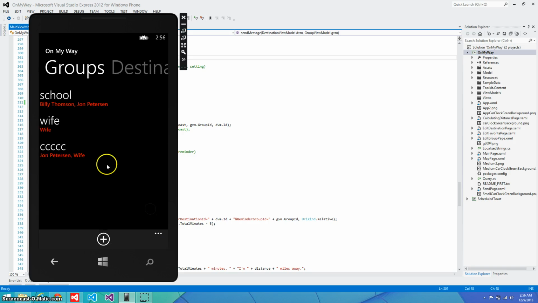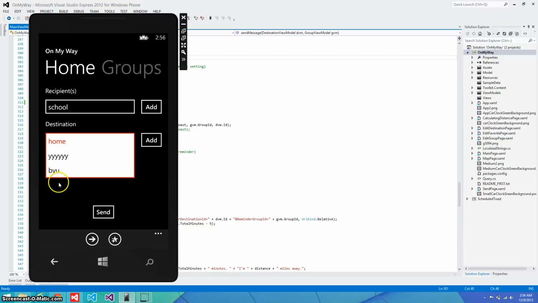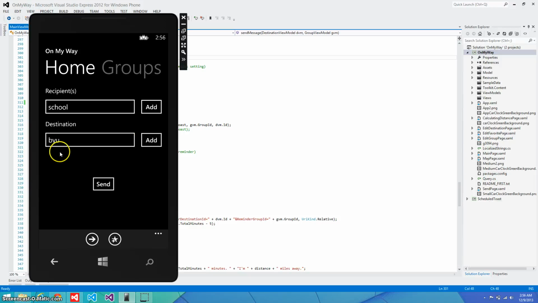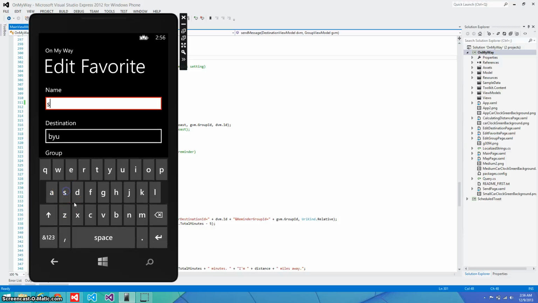I already put in home and BYU. And then I have groups there of people that I want, like my wife, and then my school group, Billy Thompson, John Peterson. These are just examples that I already created. And then out of these, I can say, well, something I do a lot is I go to BYU to meet with my school group, so I'm going to make that a favorite. So I created a favorite, school.